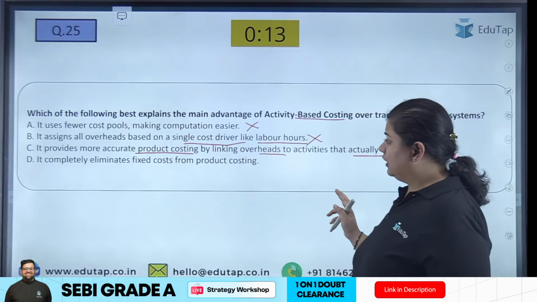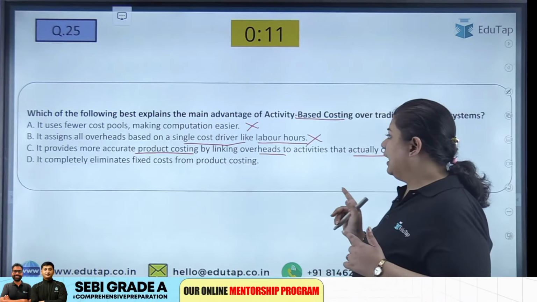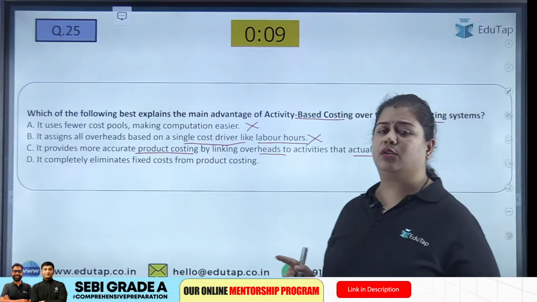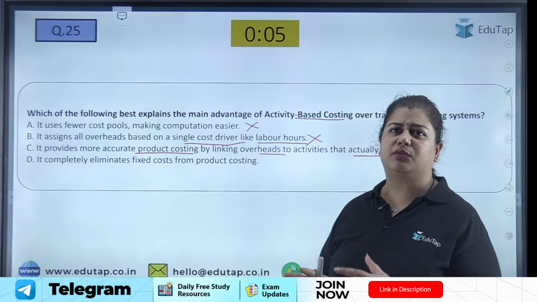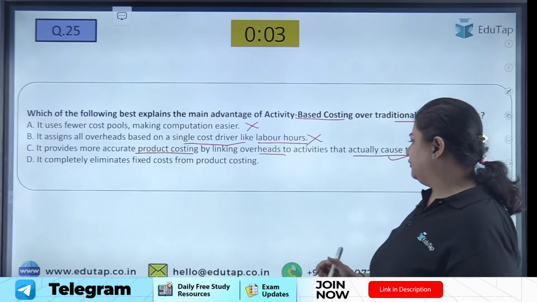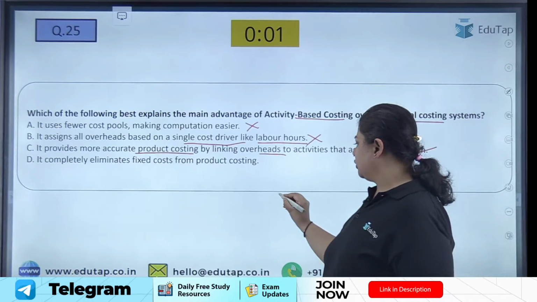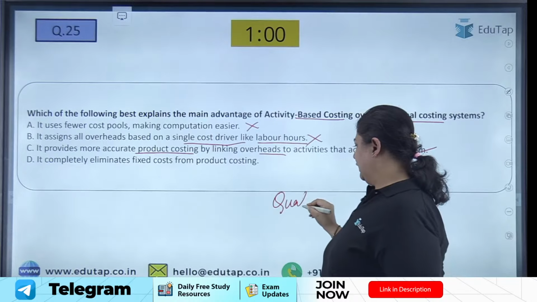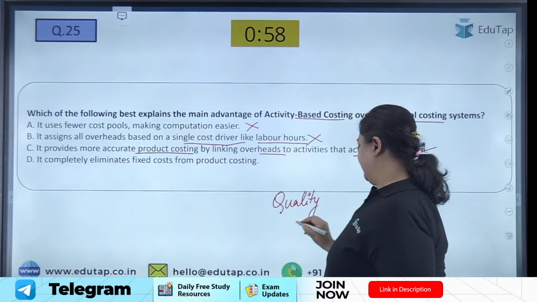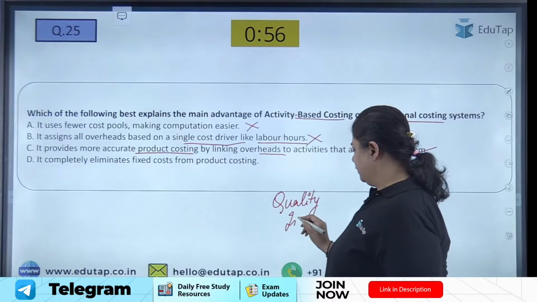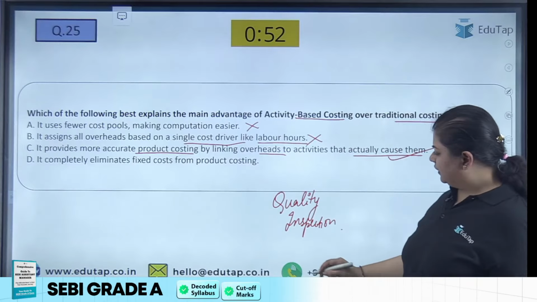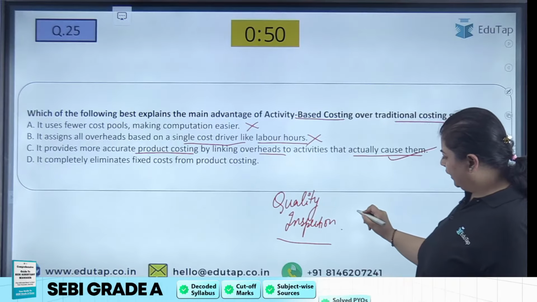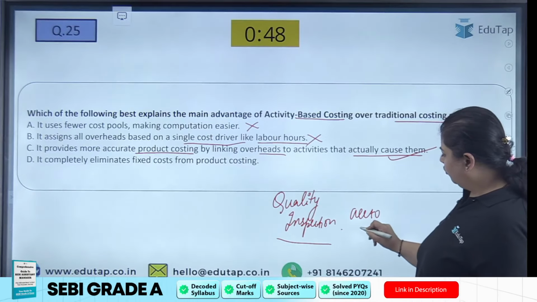We will have different overheads and we will link according to the product. For example, I have to see the quality inspection. There is an overhead of quality inspection. This is an indirect expense, quality inspection cost. So I will determine the overhead rate according to what?